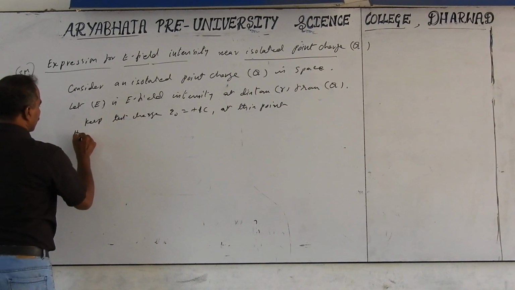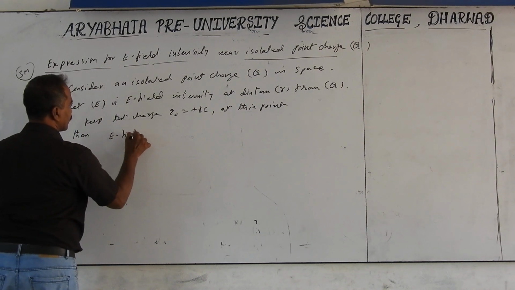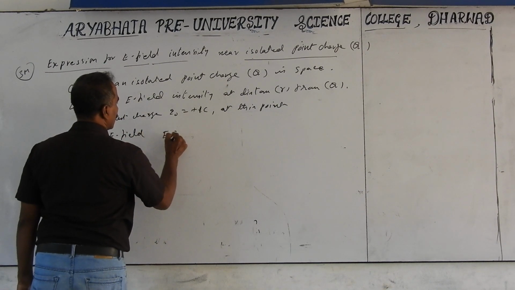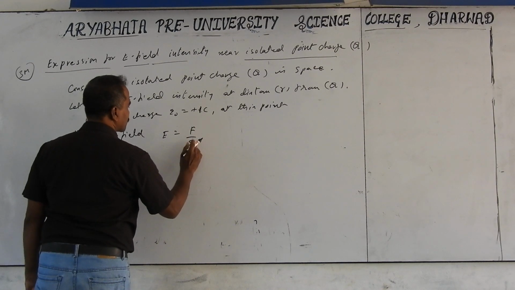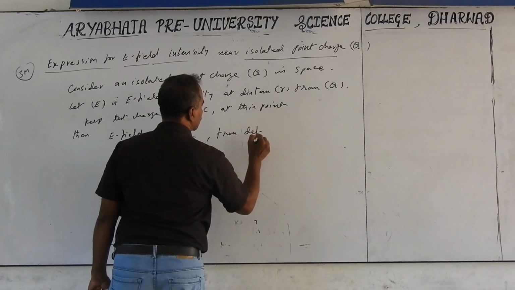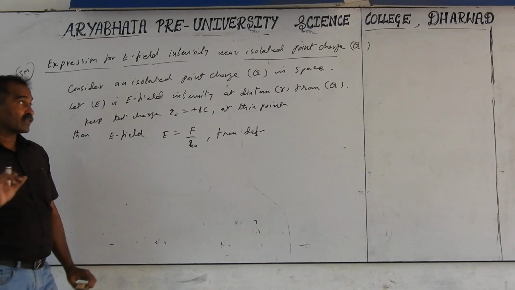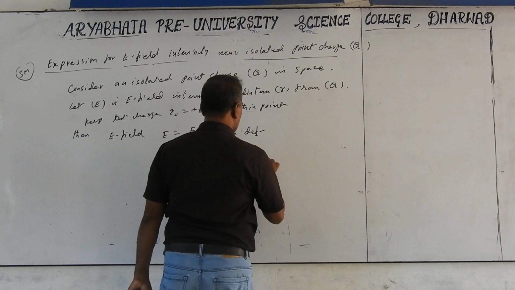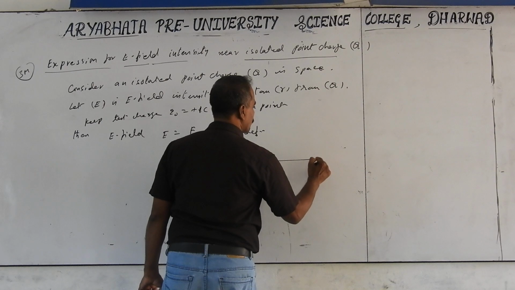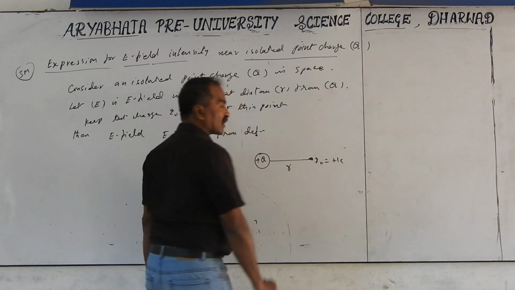Then the formula for electric field intensity, I'm just writing electric field, is E equal to F by Q0. This is from the definition of electric field. But we already know Coulomb's formula for charges. Now we have two charges. One is the source charge, this is Q, the bigger charge. Another one is the test charge, that is Q0 equal to plus 1 coulomb. The distance between these two is R.